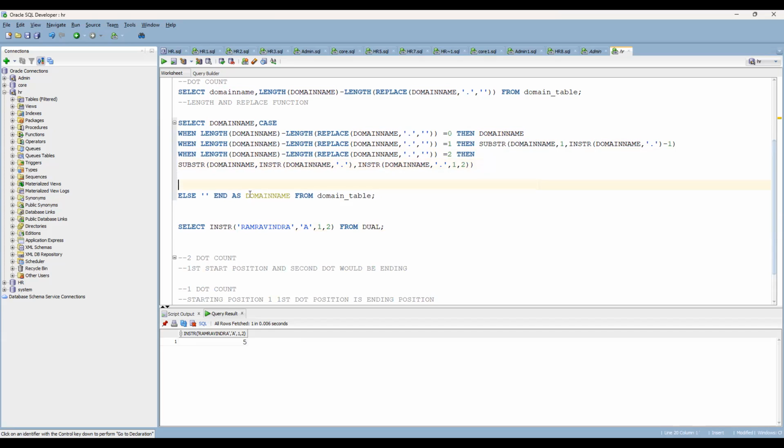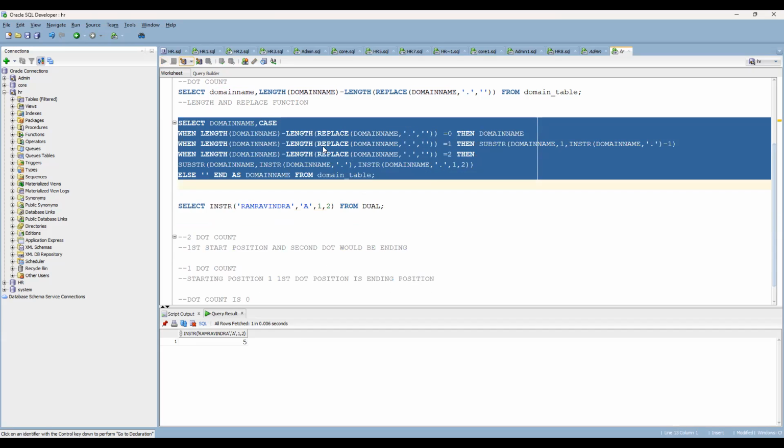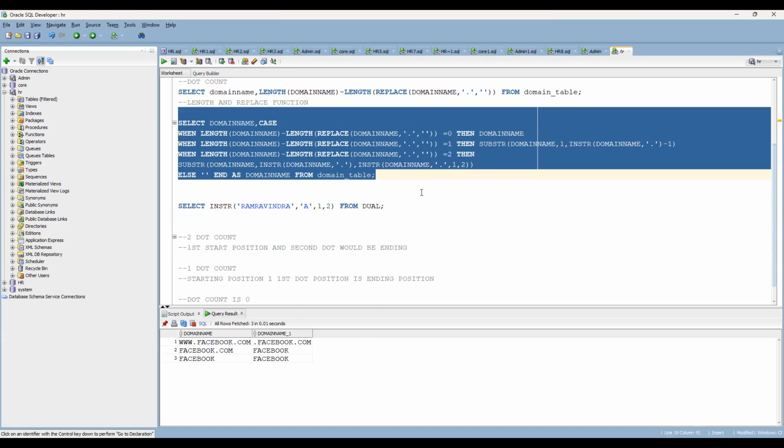Still, here is one more issue which we are going to see. Let me execute it first, then we'll see the output. What is the issue which I'm going to see here?